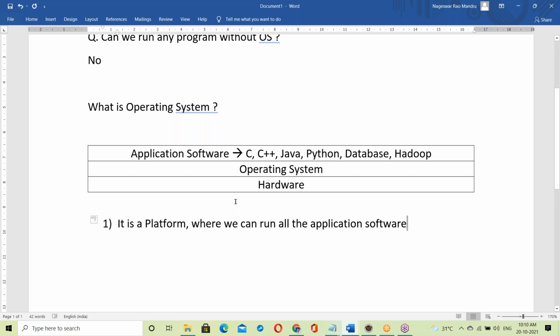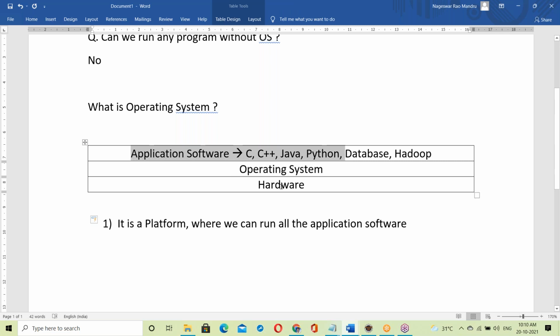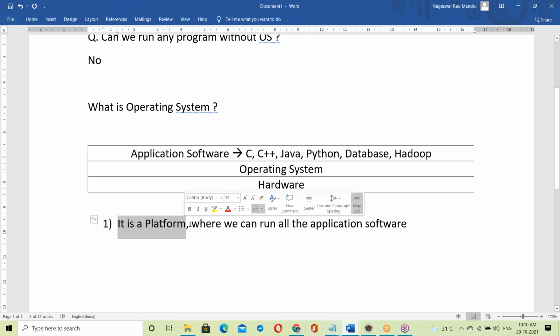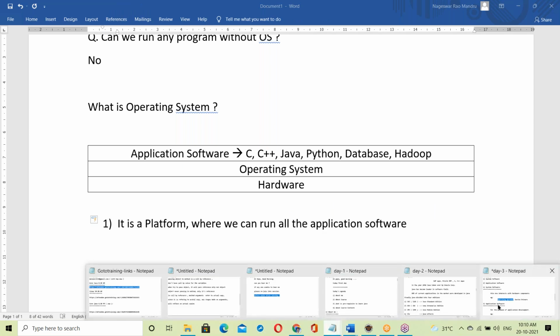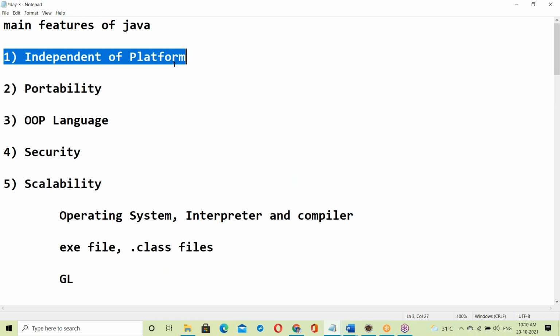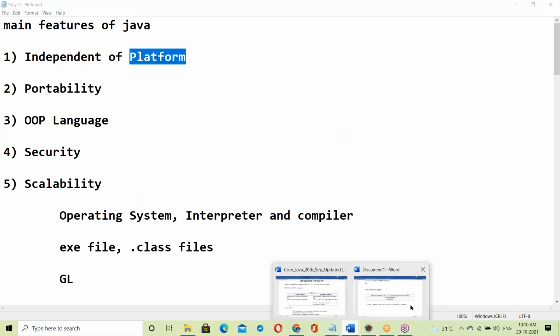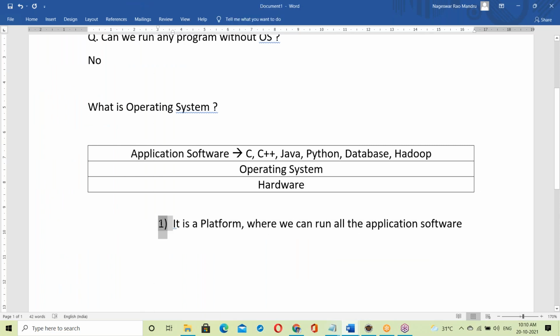So the OS is giving a platform to run all the application software. So what is an OS? It's a platform where we can run all the application software. See, Java is independent of platform. Platform means the OS. Let us now see how that OS works. It's a platform where we can run all the application software.